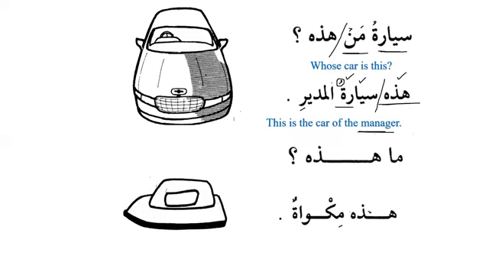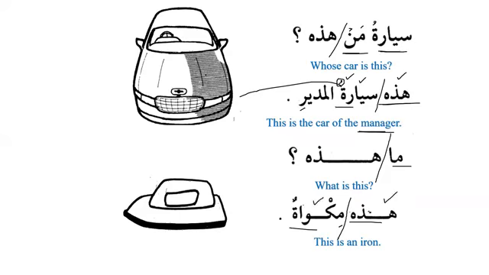So we can see the car over here. And then we see ma hadhihi. What is this? And we know that ma is used to ask a question about ghayru aqil, things that are irrational beings, right? So that's why we say ma hadhihi. What is this? And the answer is hadhihi mikwatun. This is an iron. So hadhihi is feminine and mikwatun is feminine. This is subject and this is predicate, and they need to be equal in gender.